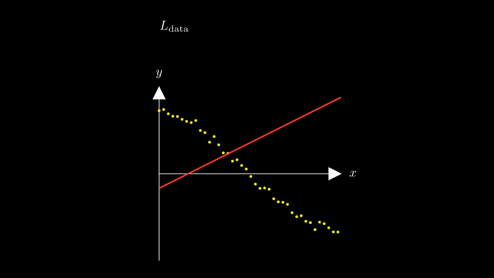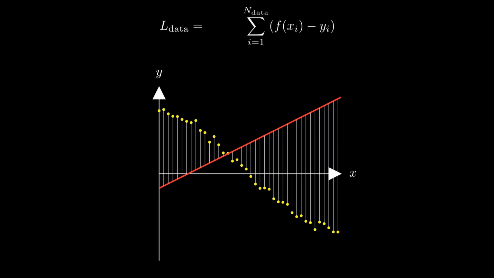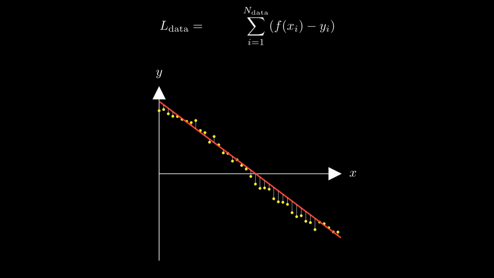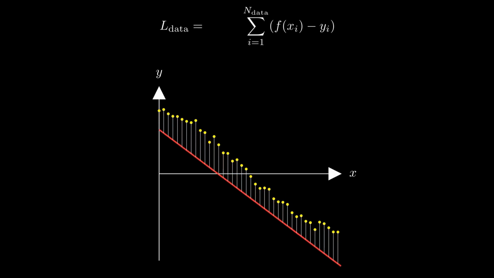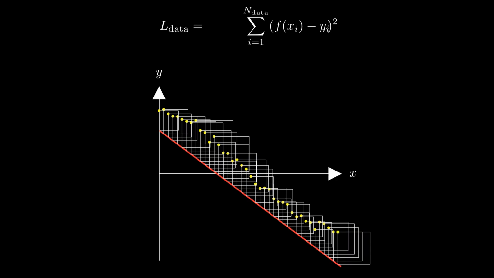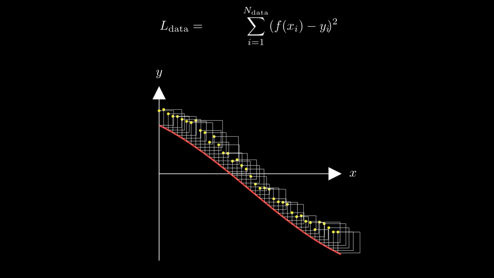Well, we could start by computing the differences between the function values at xi and the data values yi. And we could compute the sum of all these differences. But there's a catch. The differences between f of xi and yi can get negative. This means that this measure can get smaller even if the function diverges from the data. A common remedy to this issue is to compute instead the sum of the squares of the differences between f of xi and yi. Squares cannot get negative, which means that this measure is indeed small if and only if our function is close to the data.